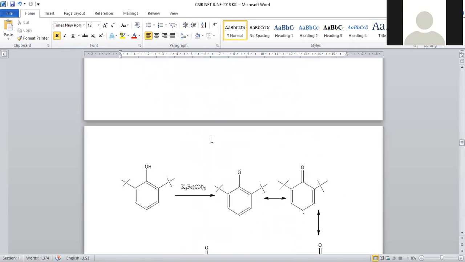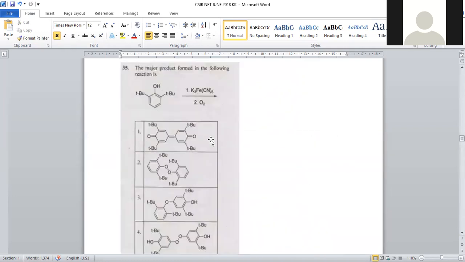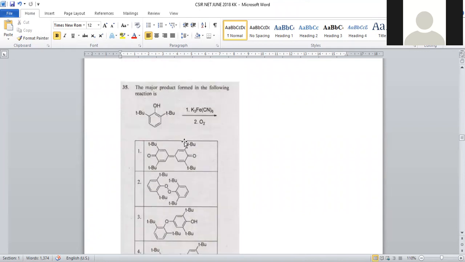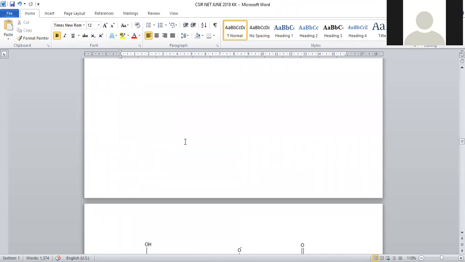Dimerized form of quinonoid structure will be formed. So benzenoid is converted into quinonoid by treating with these two reagents, one is K3Fe(CN)6 and the other is oxygen. The correct answer will be option number 1. Option number 1 will be the right answer for this question number 35.